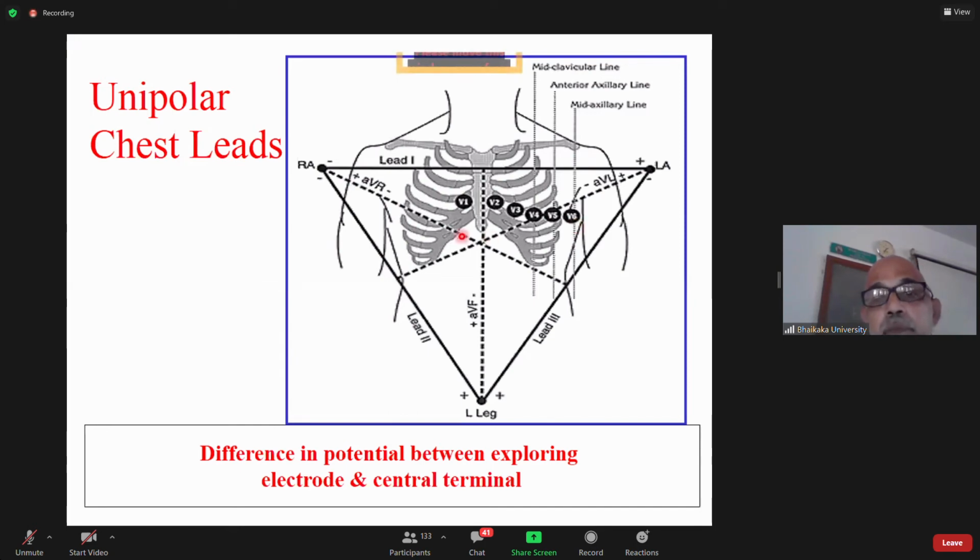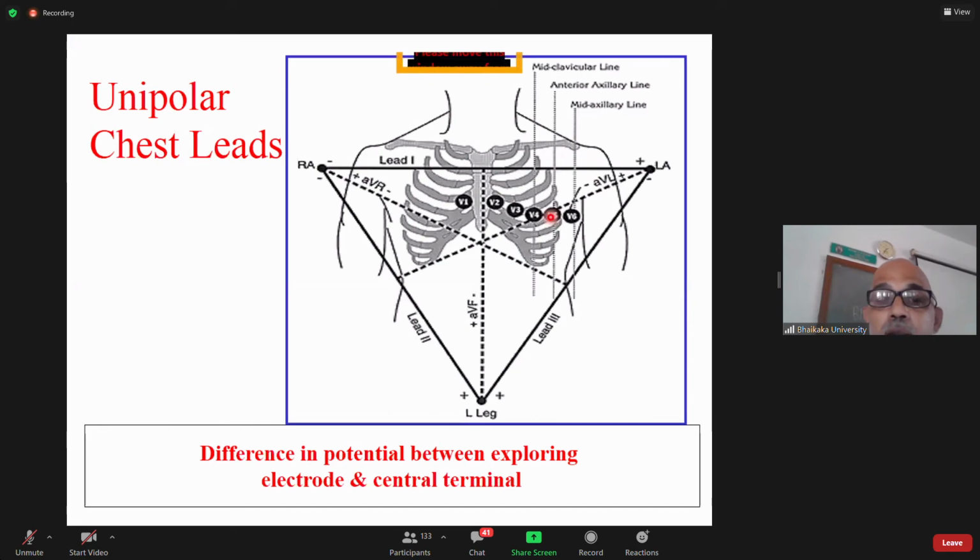I repeat, V1 is fourth intercostal space, right side of the sternal border. V2 is fourth intercostal space, left side of sternal border. V4 is fifth intercostal space, corresponding with the mid-clavicular line. V3 is between V2 and V4. V5 is fifth intercostal space, corresponding with anterior axillary line. And V6 is mid-axillary line.